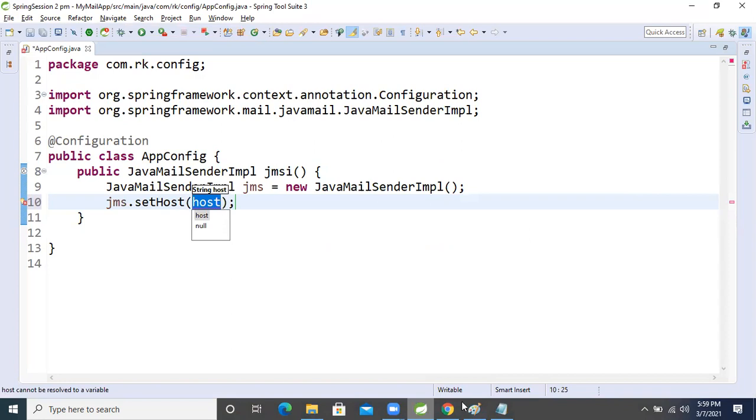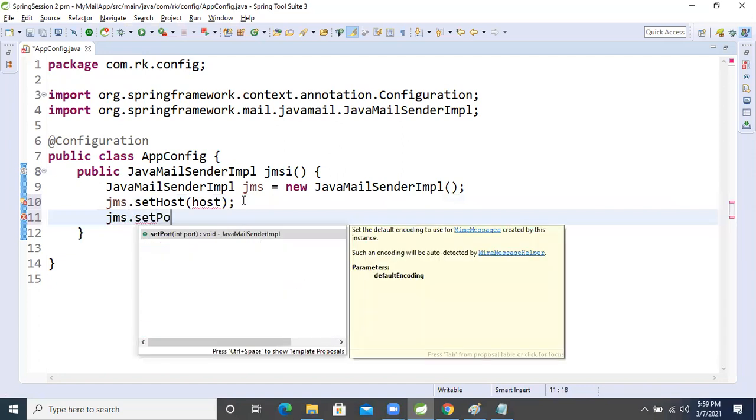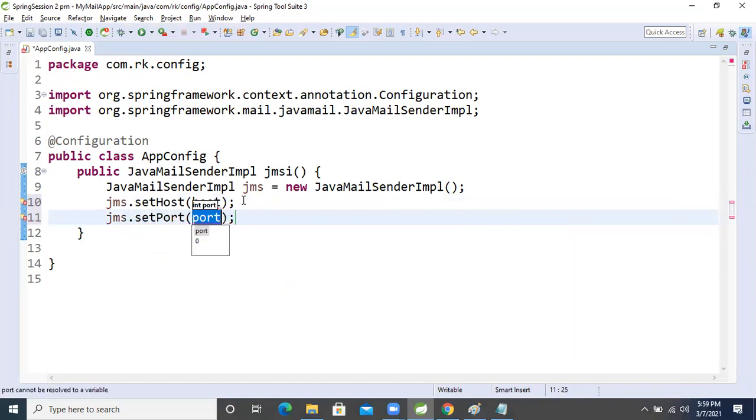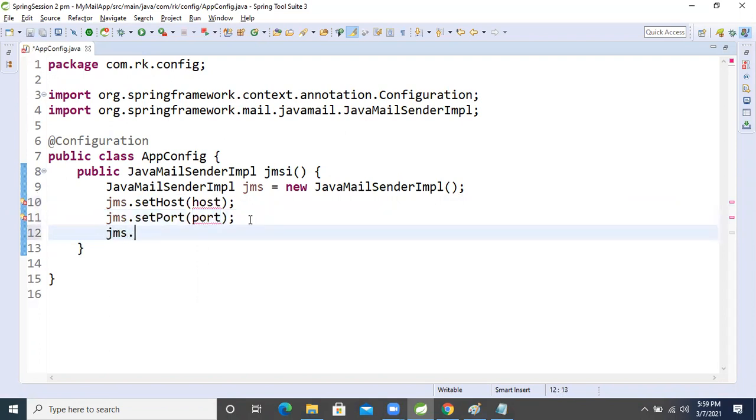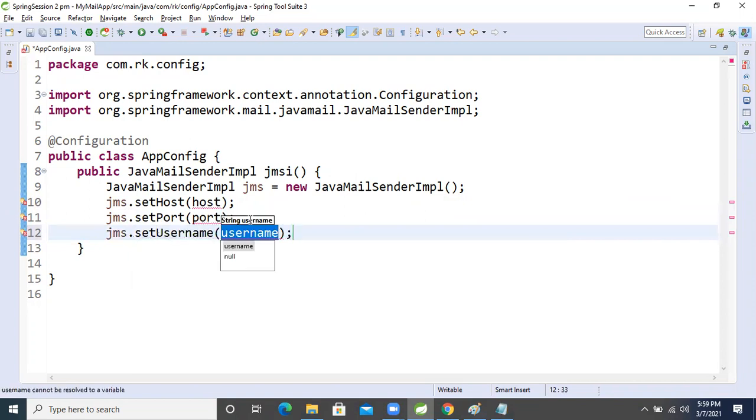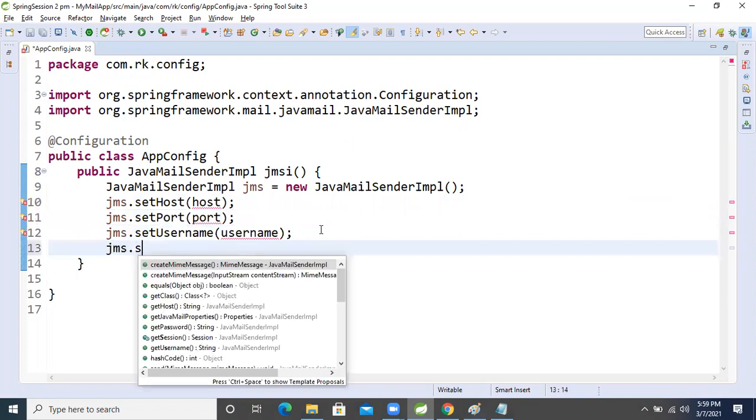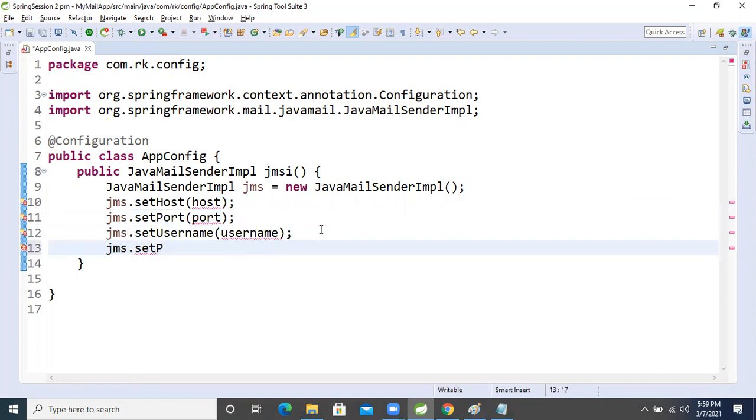Okay, now I'm just taking the property, later we will set it. JMS dot set port. Port is an integer, right? Another one is JMS dot set username. One more is there, right? JMS dot set password. Okay, this property is there.